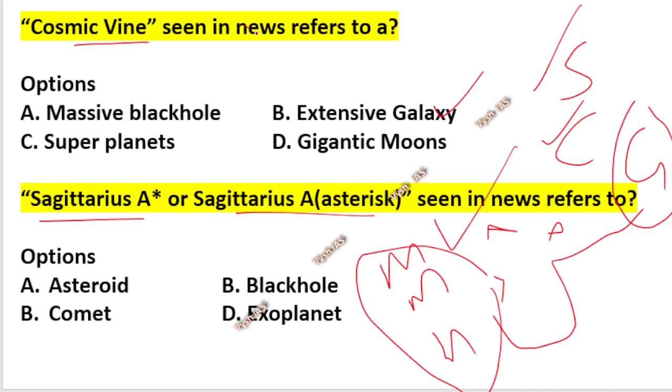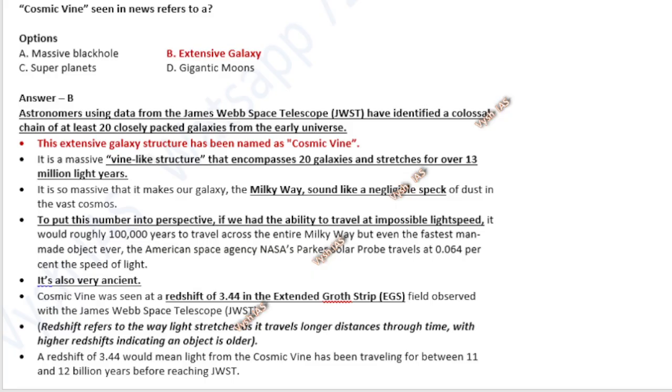Okay, so this is an extensive galaxy. I will show you explanation also. And this one is a black hole. Okay, Sagittarius A star is a black hole. So first question, let me show you.